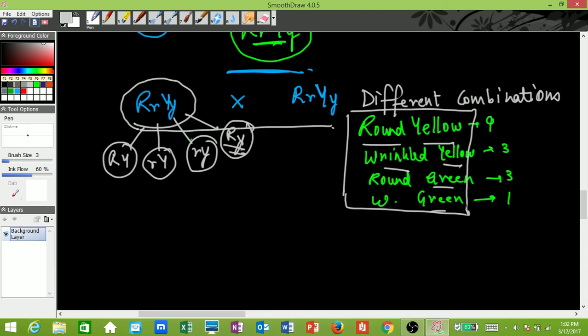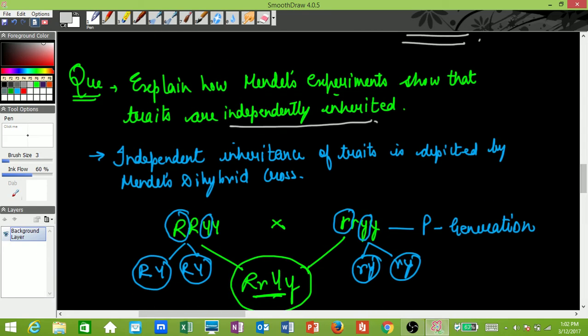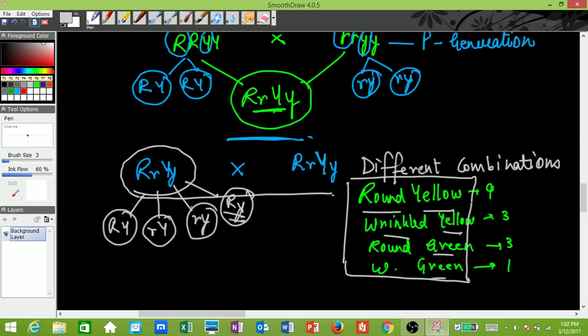It is a very, very important question because I've seen this come every year. How are Mendel's traits independently inherited? You just have to explain it this way. You can give the example of the dihybrid cross, explain the dihybrid cross, and in the end, you have to write that different combinations were seen, not one fixed combination, and hence you can say that the traits were independently inherited regardless of each other. Okay, so I hope that's absolutely clear. It's a very, very important question. If you still have a doubt, please ask me.